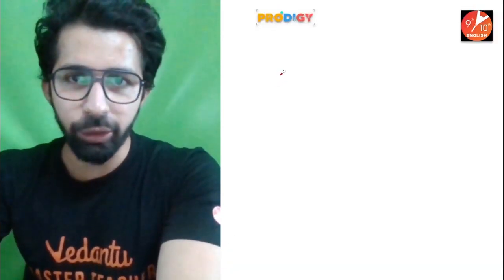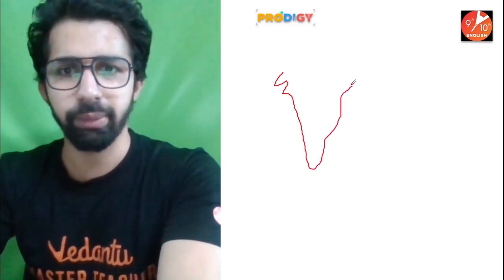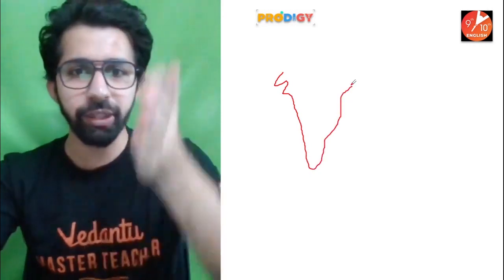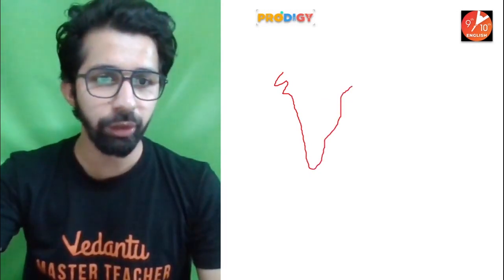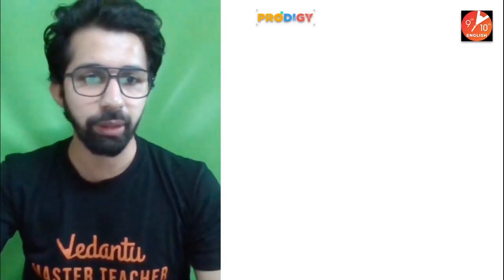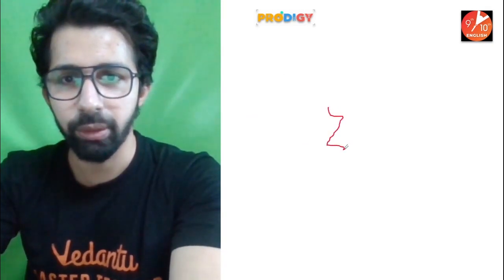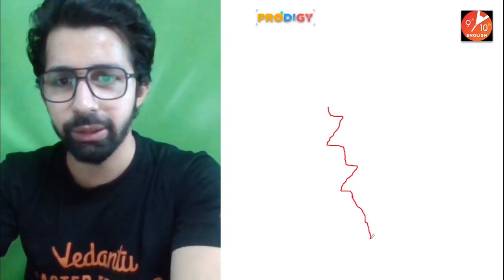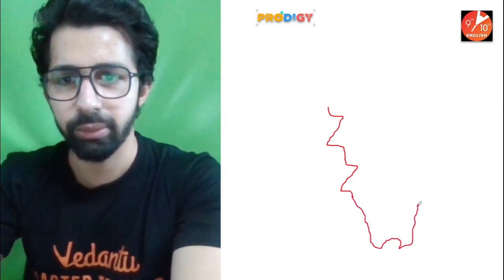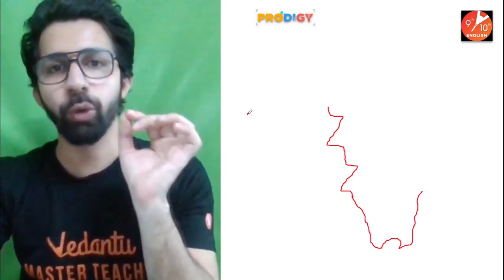Now, guys, if I tell you this is the coastal area of India, the coastal area of India is not straight. If you zoom in, you will come to know it will look somewhat like this. It is not a straight area, it is uneven. And this is how it will look. Now, guys, first of all, we need to understand what is baseline.